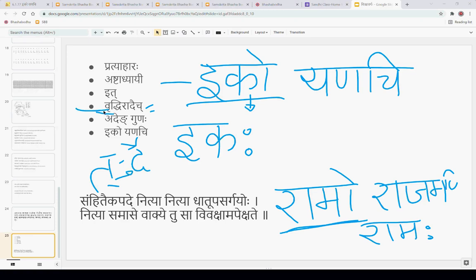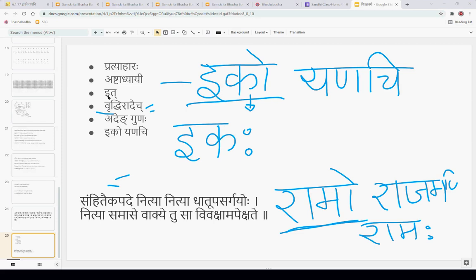So here also ekah becomes iko, just as ramaha became ramo. So these sutras already have the sandhi. When he is writing sutras, he is not putting the actual words without the sandhi. He is writing with the sandhi itself. So we will have to understand what those words are if you know the Sanskrit language already.